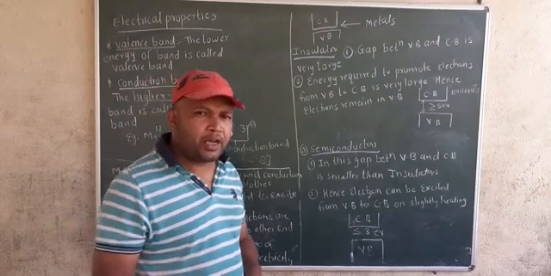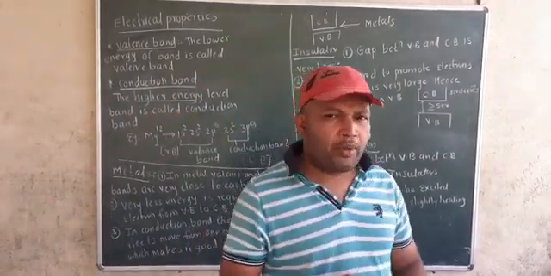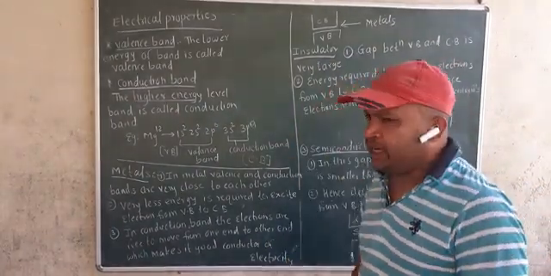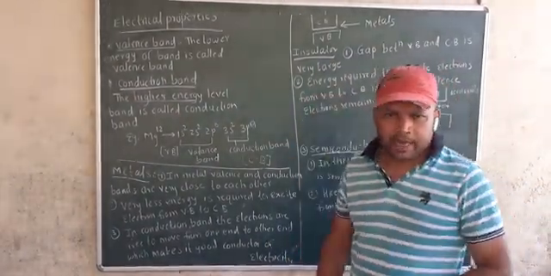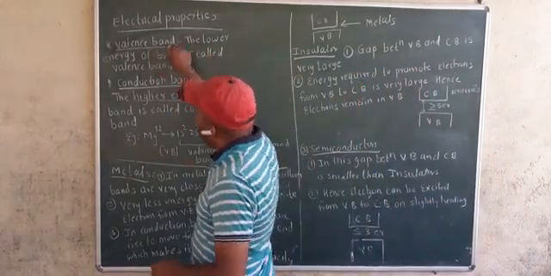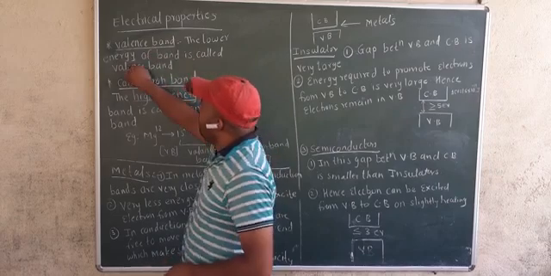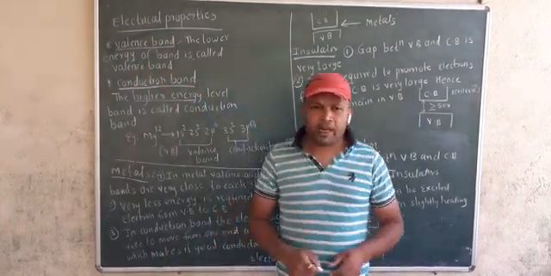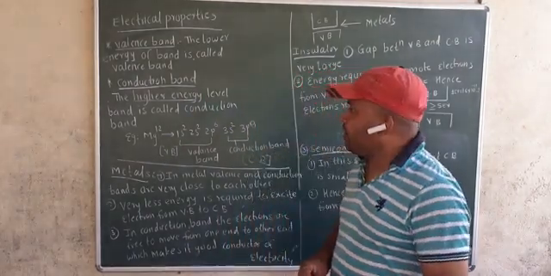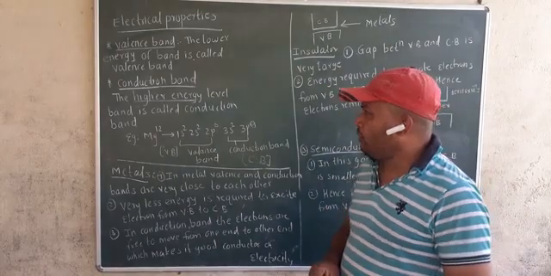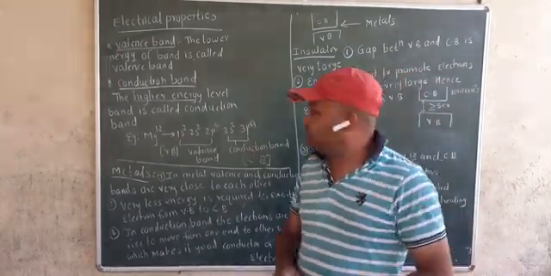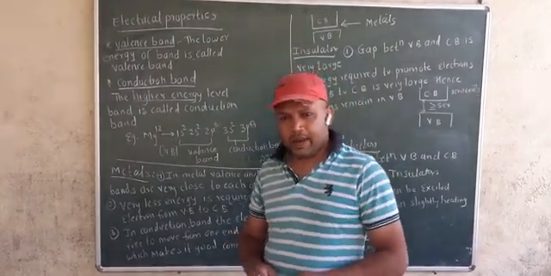This electrical conductivity can be explained on the basis of band theory. And what does this band theory tell us? Band theory tells us that there are two types of band. Which is the first band? Valence band. The lower energy band is called the valence band. With an example, we'll try to understand what this valence band is. But remember that the lower energy band is called the valence band. And next one is the conduction band. The higher energy band is called the conduction band.